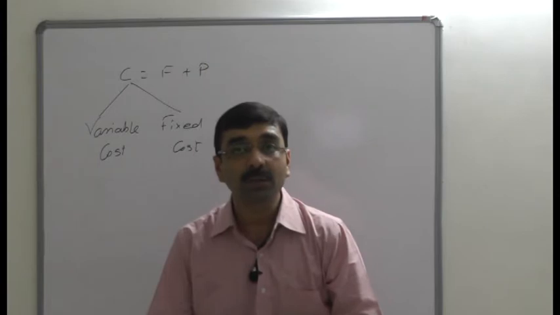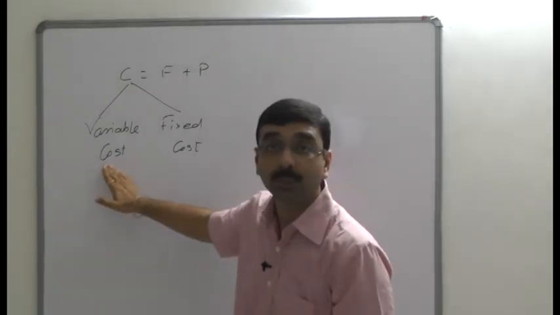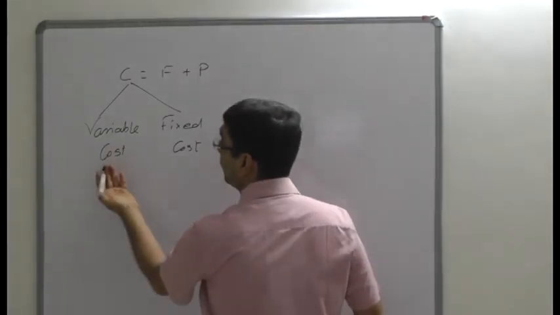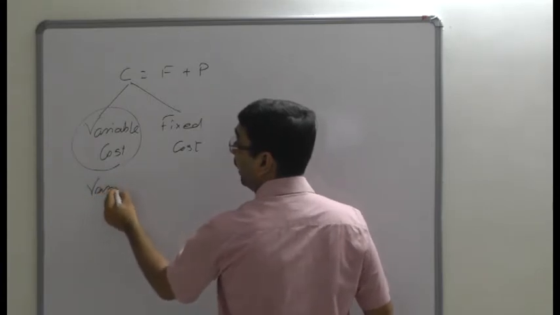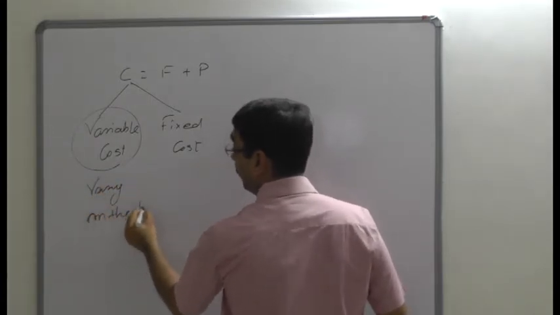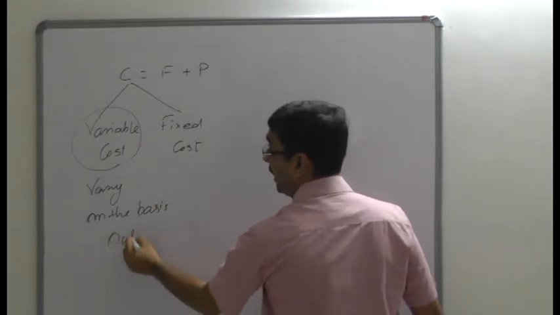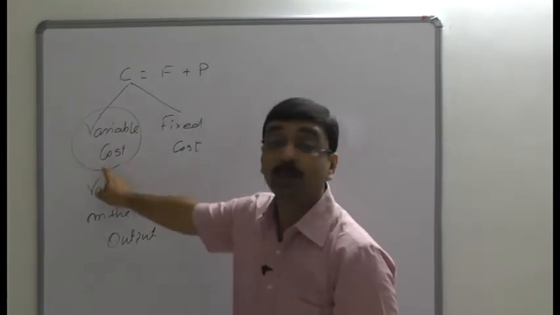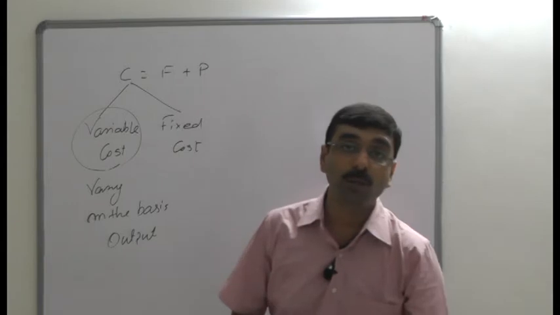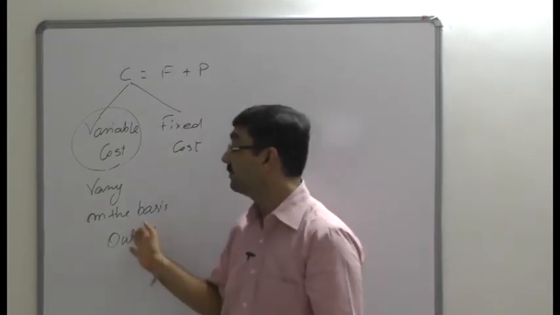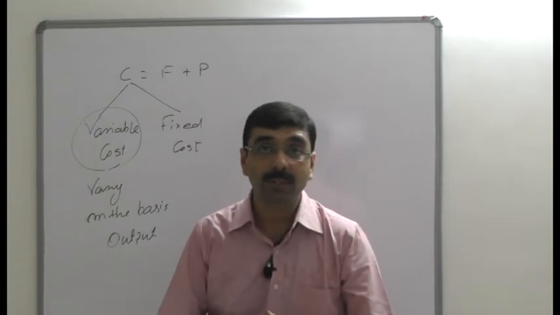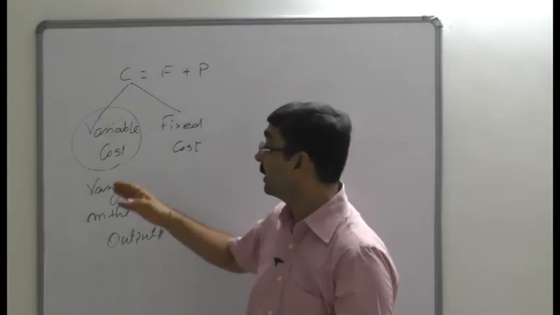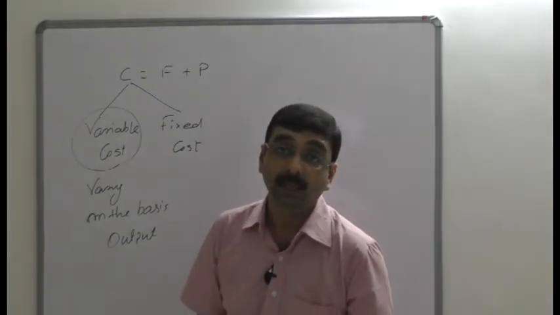Variable cost is a part of total cost which changes in proportion to the volume, directly. That means it always varies on the basis of output. If output increases or decreases by one unit, this cost would change. With changes in the volume of output, total variable cost changes. An increase in output results in an increase in total variable cost, and a decrease in output results in a reduction in total variable cost.